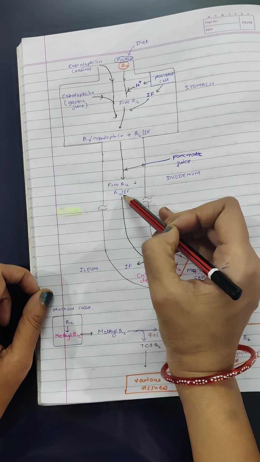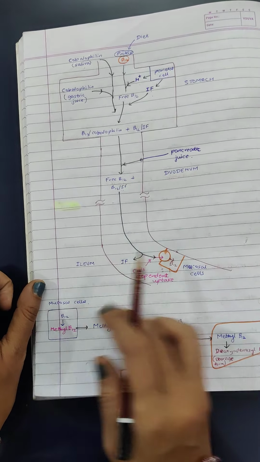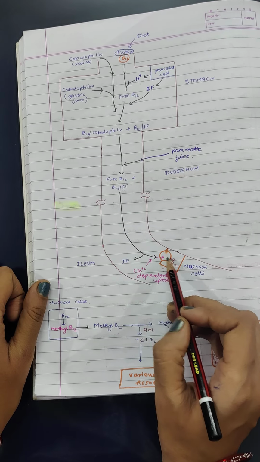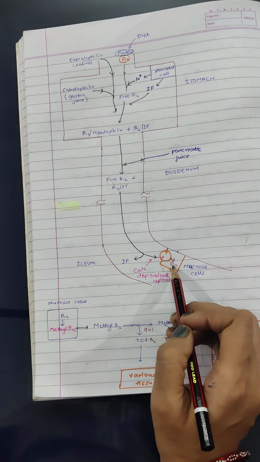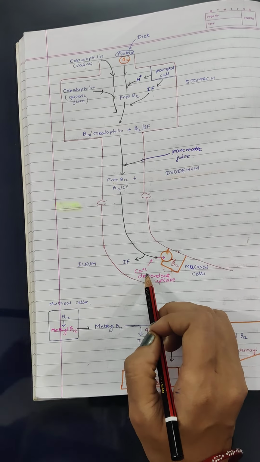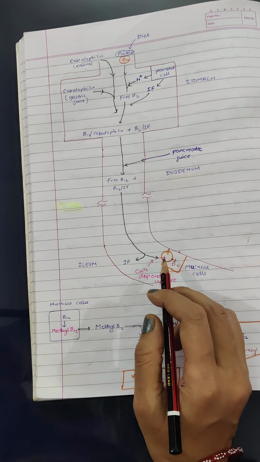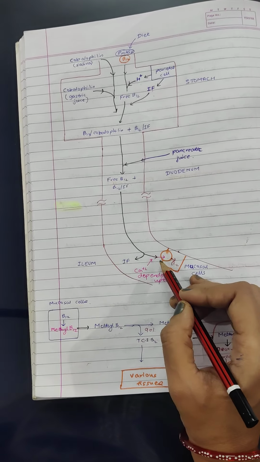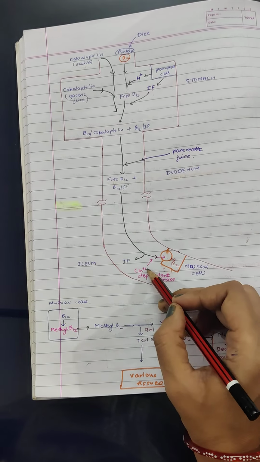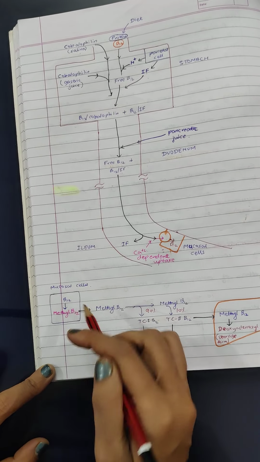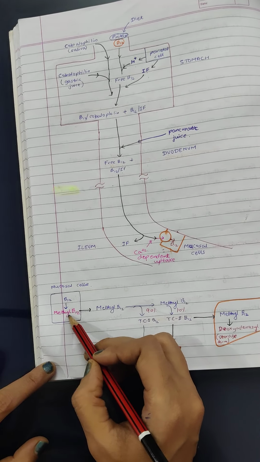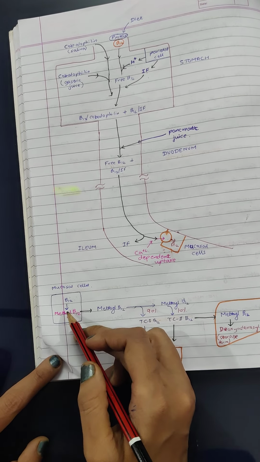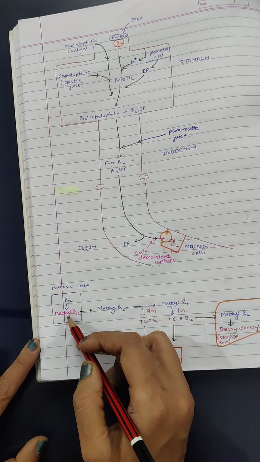And this B12 intrinsic factor complex, when it goes up to the ileum part, these are the mucosal cells. The intrinsic factor is separated and only B12 enters the mucosal cells. So this absorption or entry is calcium dependent. So see, for vitamin B12 other nutrients are also required, so this intake is dependent on calcium. Now coming to mucosal cells, what happens there? The B12 is converted to methylcobalamin, one of the coenzyme forms of cobalamin.